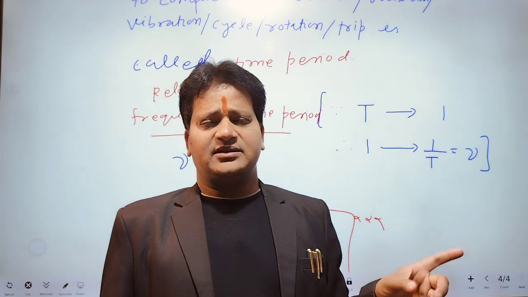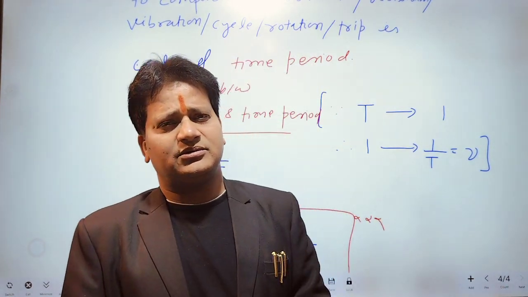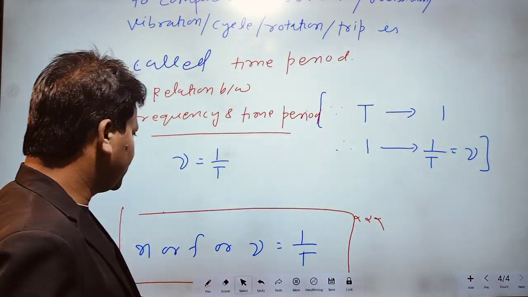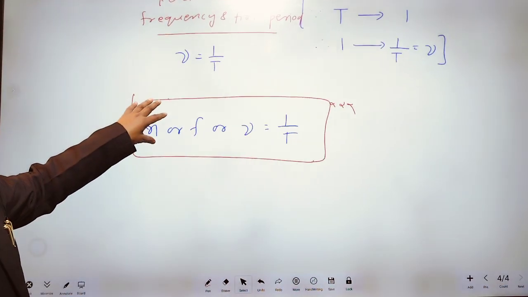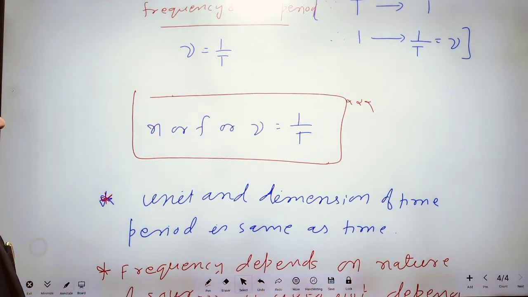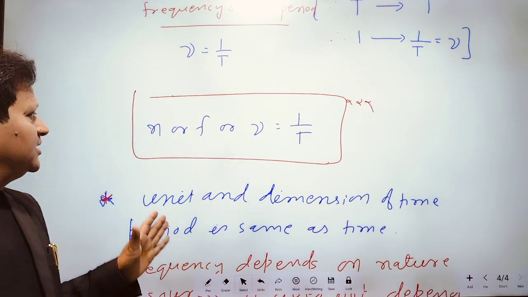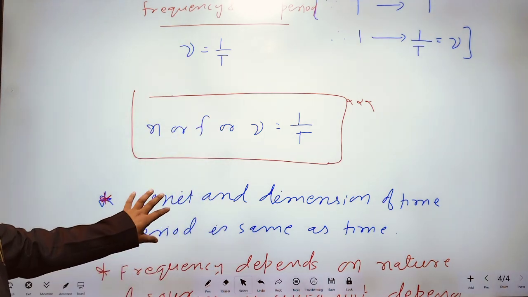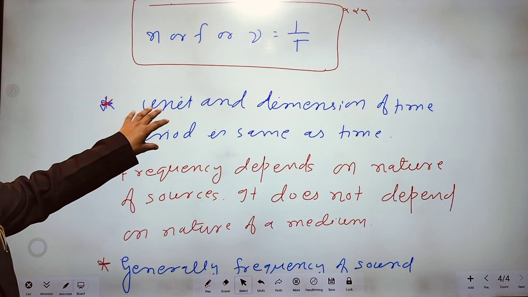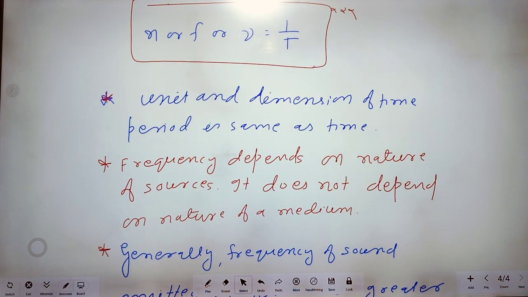In 1 second, the number of oscillations will be equal to frequency. Therefore, nu is equal to 1 upon T. You can represent frequency like this, or this. This is N, this is F, this is nu. Nu is equal to 1 upon T. The unit and dimension of time period is the same as time.